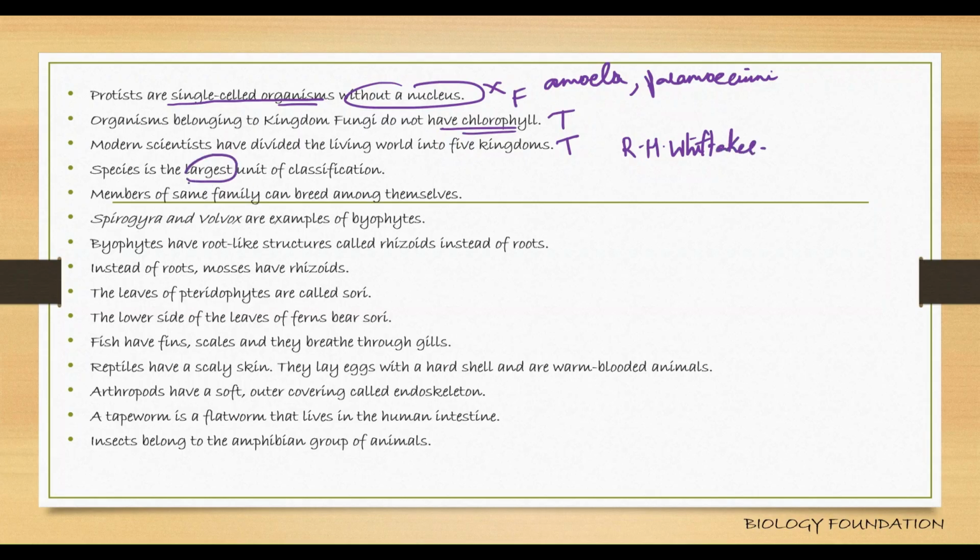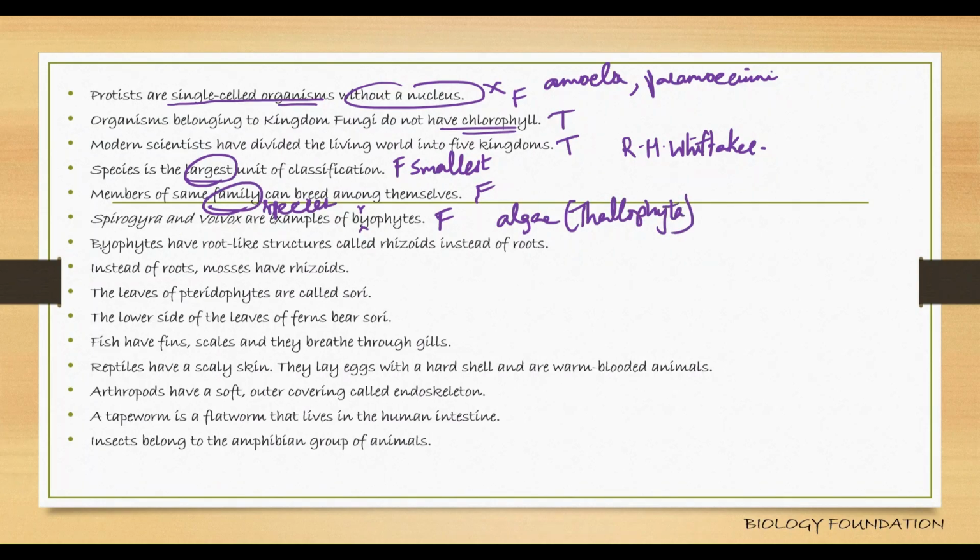Species is the largest unit. False. It is the smallest unit of classification. Members of the same family can breed among themselves. False. Members of the same species. Okay. Spirogyra and volvox are examples of bryophytes. False. Spirogyra and volvox are algae. Algae belong to Thallophyta.